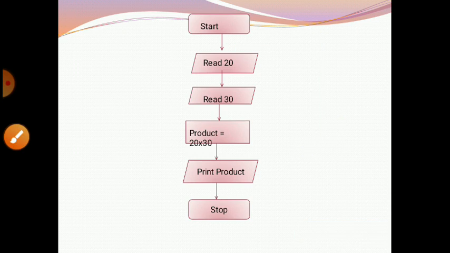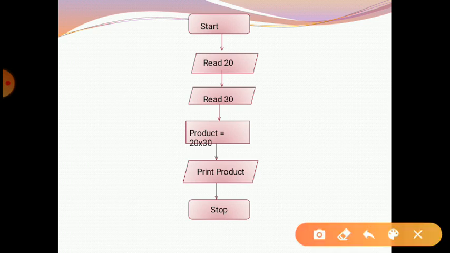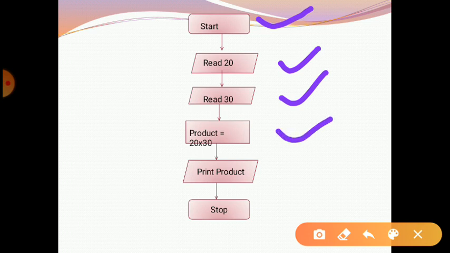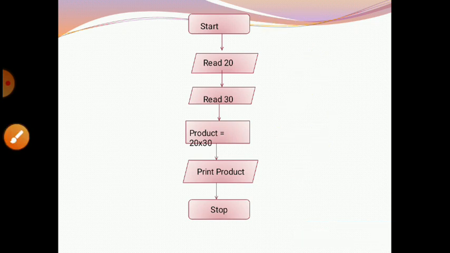So here is one simple example: multiply two numbers. What do we start with? We take one box for start, then read two numbers. For reading and writing we use the input box. Then in the process box we do the multiplication. Then again the input output box shows the result, and the stop box is used to close our algorithm.